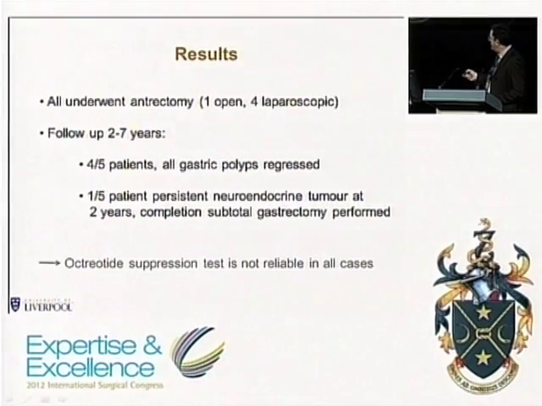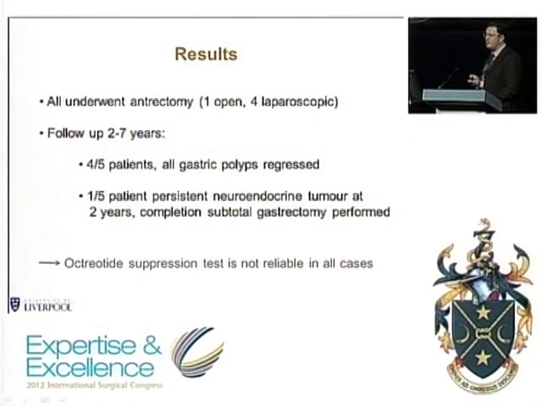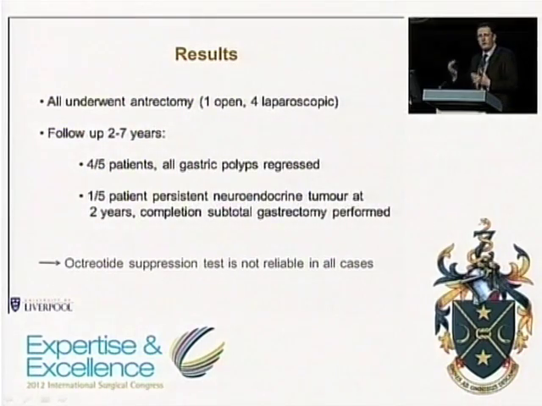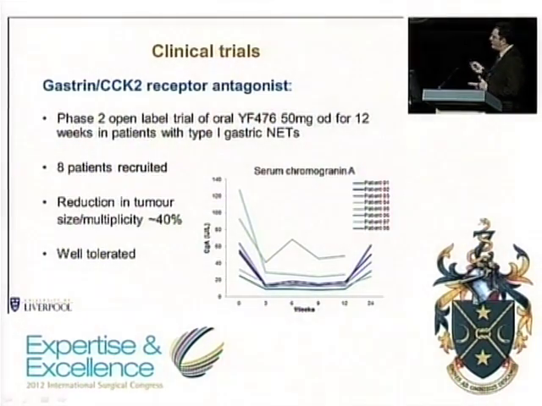So unfortunately, although we thought it was a good test, this does not reliably predict response to antrectomy in patients with type 1 gastric neuroendocrine tumors. So what we actually need is an assessment in response to a gastrin antagonist, which is what the antrectomy does, rather than to octreotide, which, although it suppresses serum gastrin, also has other effects. And that's what we've been doing recently.